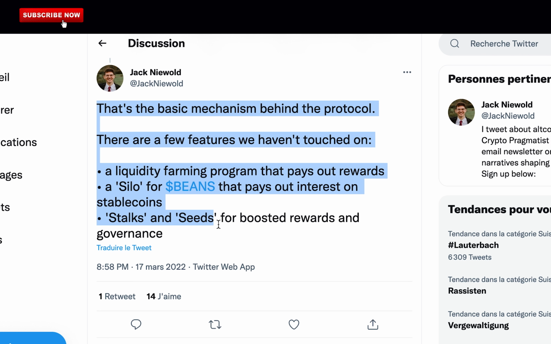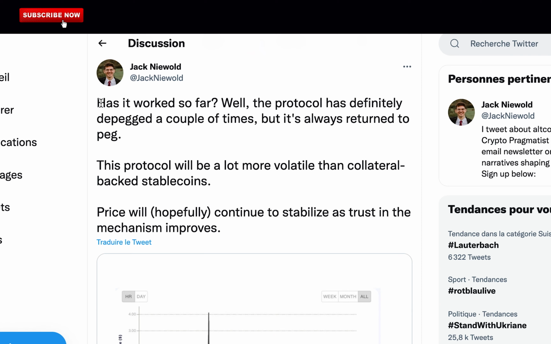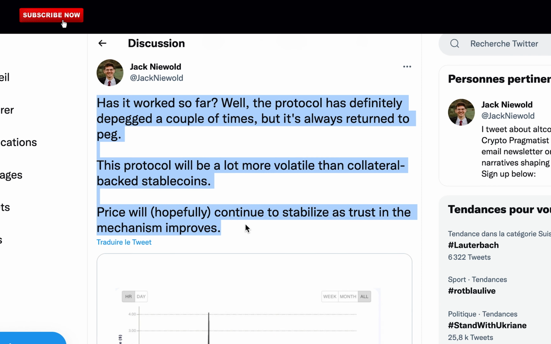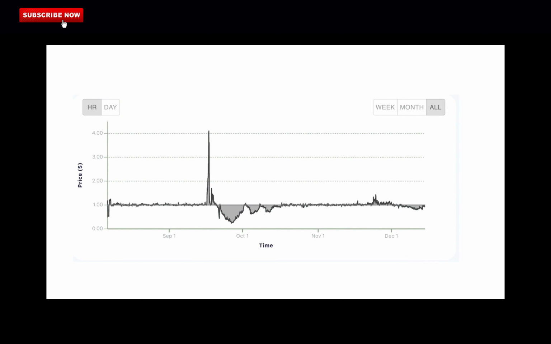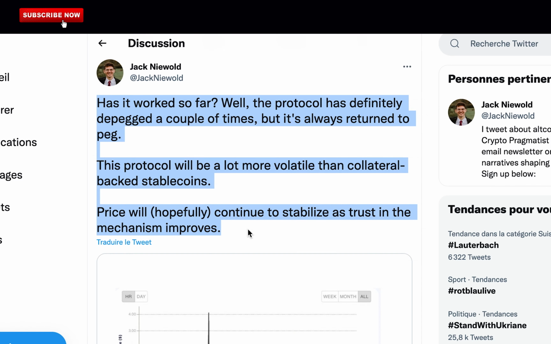There are a few features we haven't touched on: a liquidity farming program that pays out rewards, a silo for Bean that pays out interest on stablecoins, stalk and seeds for boosted rewards, and governance. Has it worked so far? Well, the protocol has definitely depegged a couple of times, but it's always returned to peg. This protocol will be a lot more volatile than collateral-backed stablecoins. Price will, hopefully, continue to stabilize as trust in the mechanism improves.